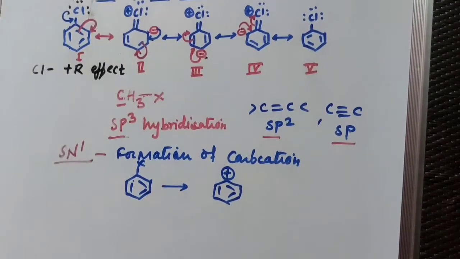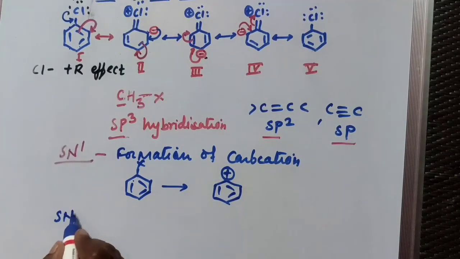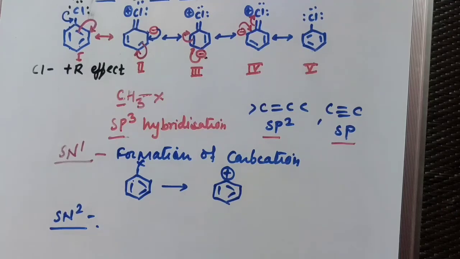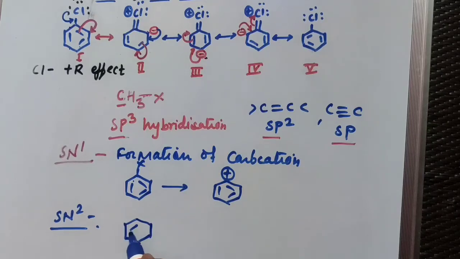In case of SN2, that means bimolecular substitution reaction, the reaction is carried out in one step only, and there is a backside attack of nucleophile. If you consider haloarenes, the backside of the haloarene is closely blocked here.